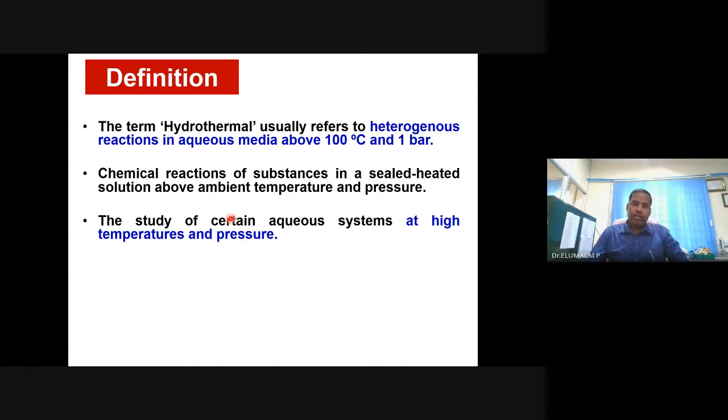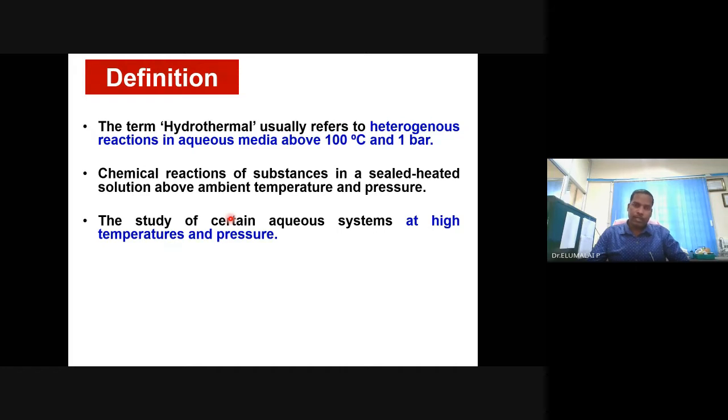And so literally, you will have to take some strong vessel, take the contents inside that, seal it completely so that there is no escape of gas or steam, no leakage of liquid, gas, etc. You start heating it.